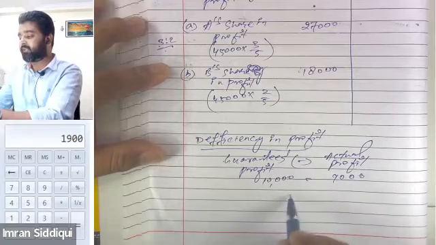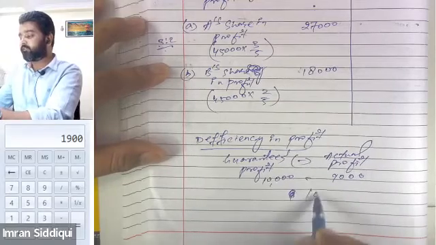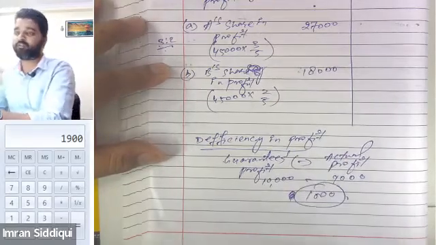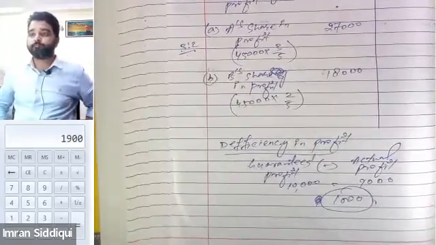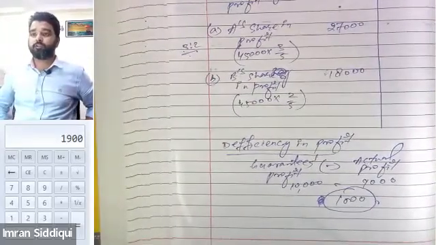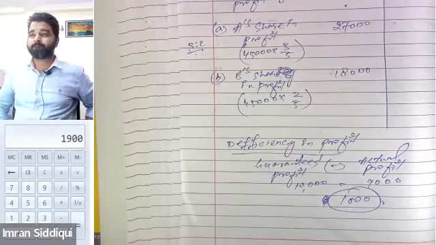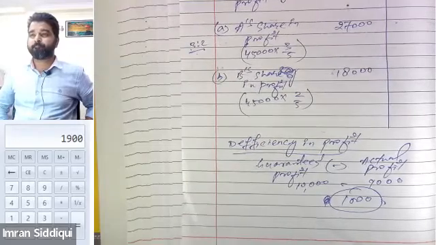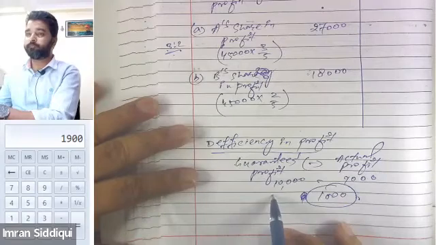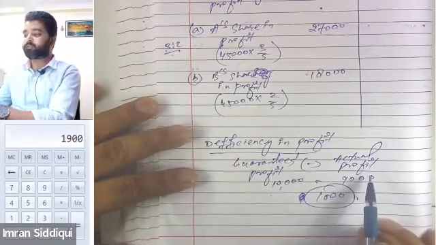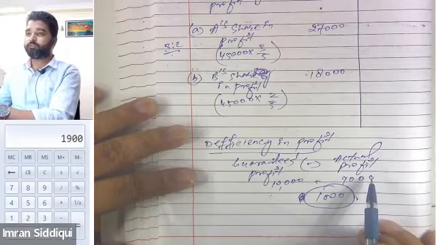That means there is a clear deficiency of 1,000. Am I clear? Is this clear? Yes, sir.